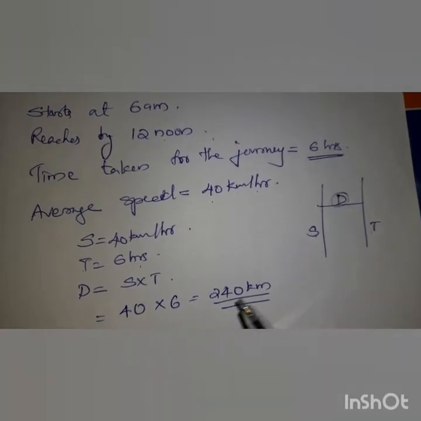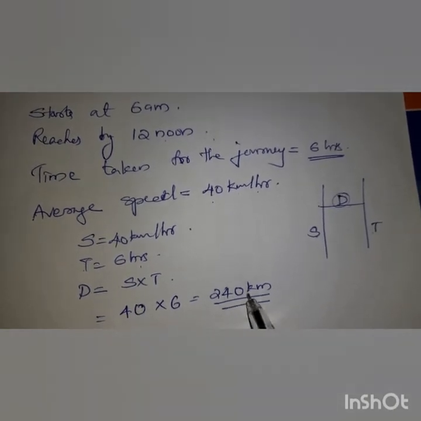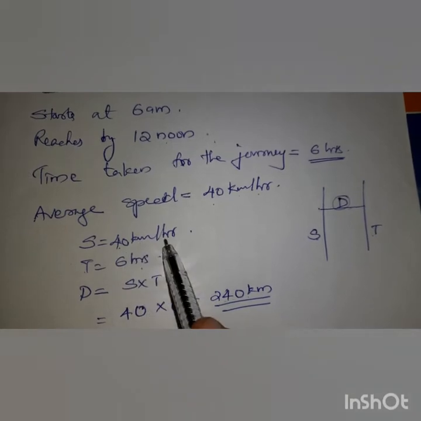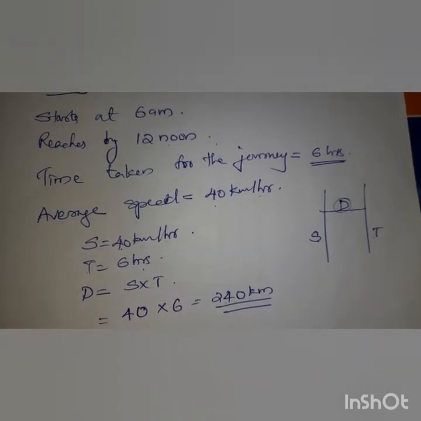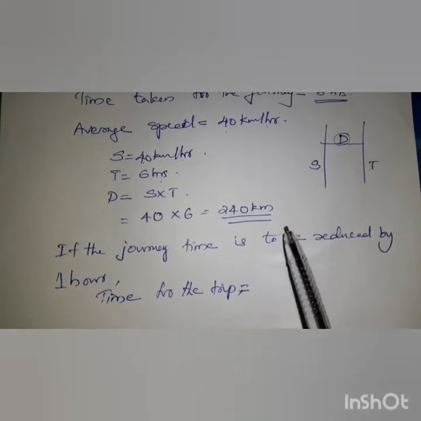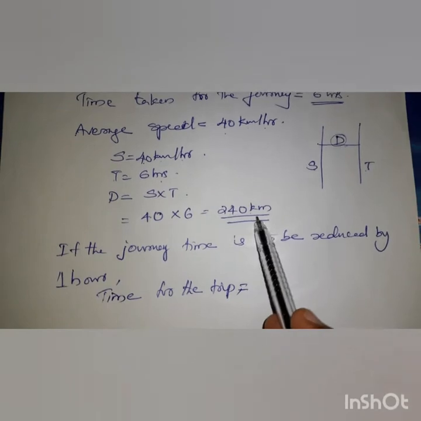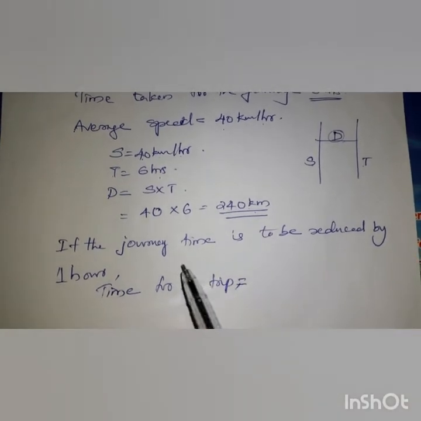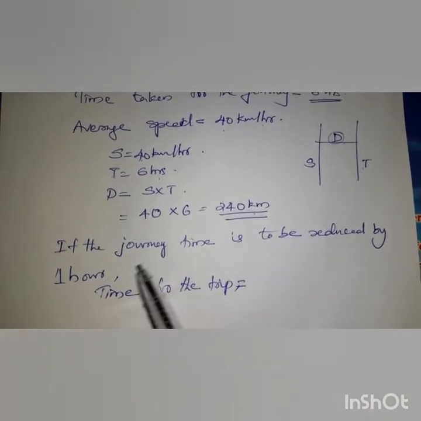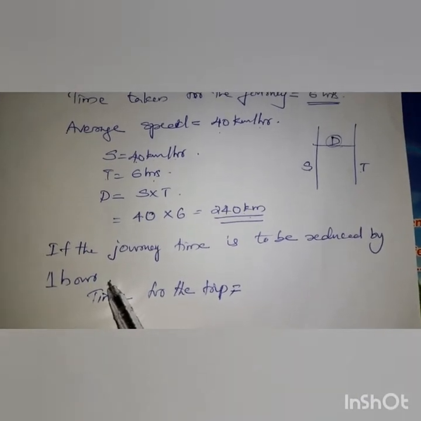In 6 hours the bus covered 240 kilometers with a speed of 40 km per hour. According to our question, the journey time is reduced by 1 hour, so 1 hour earlier he has to reach.